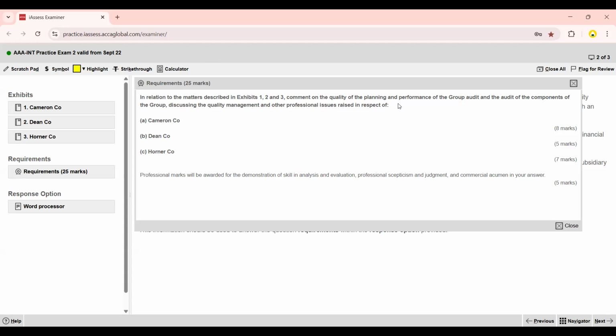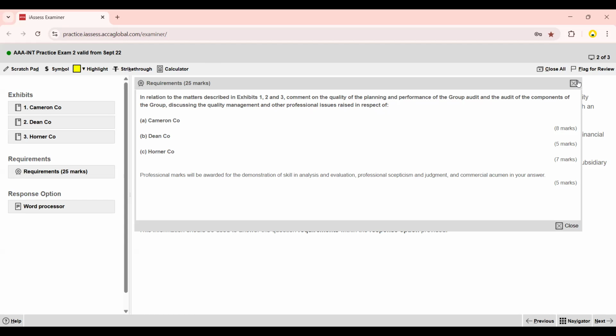So in total, the examiner asks you 4 things for each of the subsidiaries.